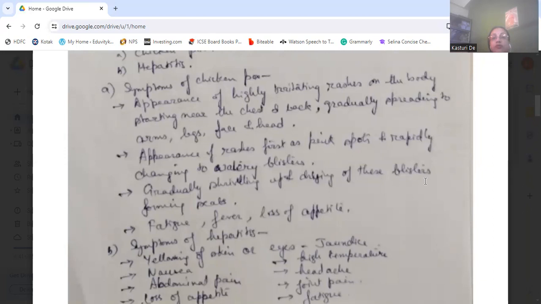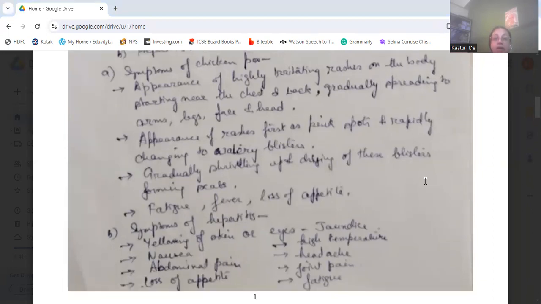Then the symptoms of hepatitis. Mainly there are symptoms like yellowing of the skin and eyes, nausea, abdominal pain, loss of appetite, high temperature, headache, joint pain, and fatigue. All these are the symptoms of hepatitis in general, leaving aside the types A, B, C, D, E also. So many hepatitis subdivisions are there. We do not go into the different hepatitis symptoms, but in general we have these symptoms.